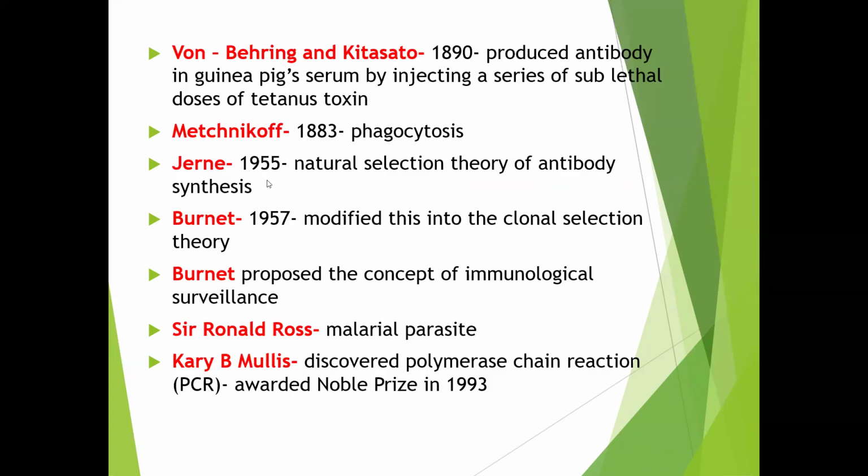Next, Jerne in the year 1955. He proposed a natural selection theory of antibody synthesis. Burnet in the year 1957 modified this into the clonal selection theory. Next, Burnet proposed the concept of immunological surveillance. Next, Sir Ronald Ross discovered the malarial parasites in mosquitoes. And next, Kary B. Mullis discovered the PCR, polymerase chain reaction. For this contribution, he was awarded the Nobel Prize in the year 1993.